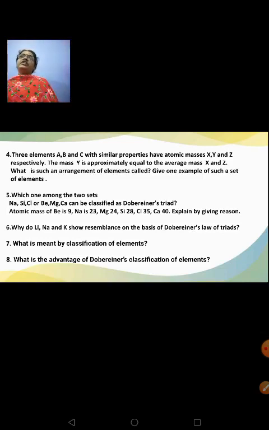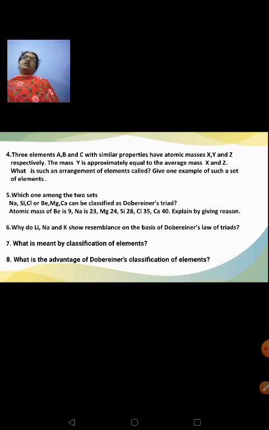What is meant by classification of elements? Arranging the elements based on their properties, means elements having similar properties are placed under one group. So classification is arranging the elements based on their properties, or species also, which is done in the case of biology.